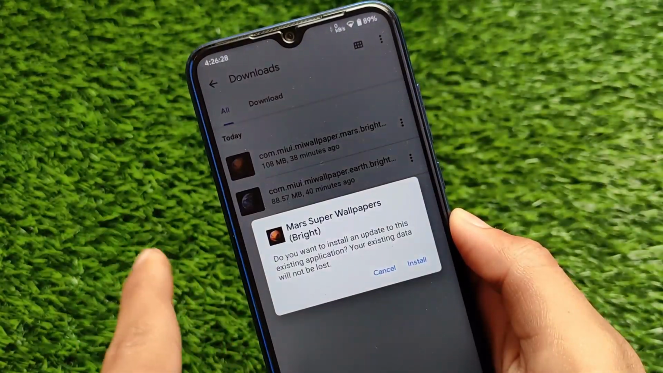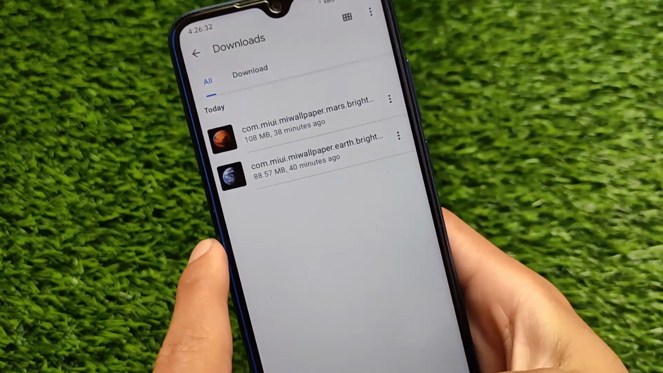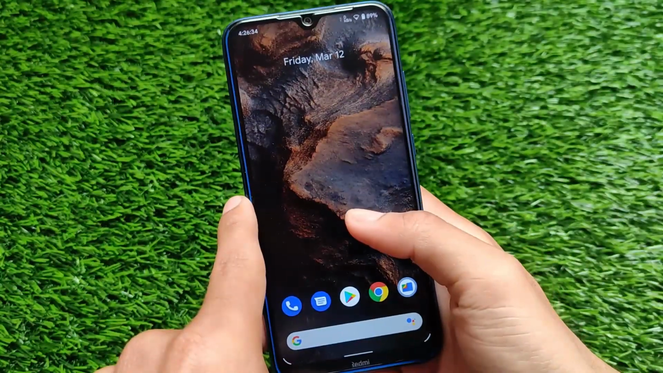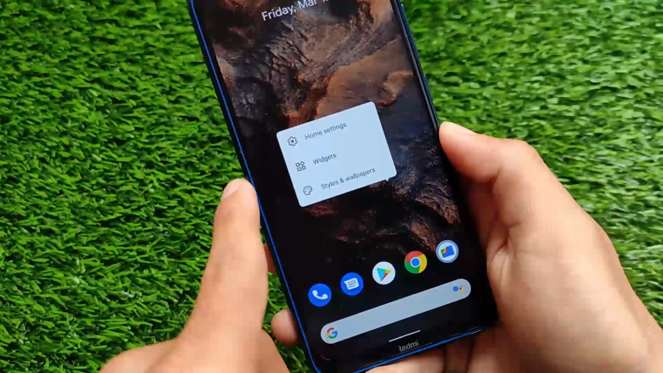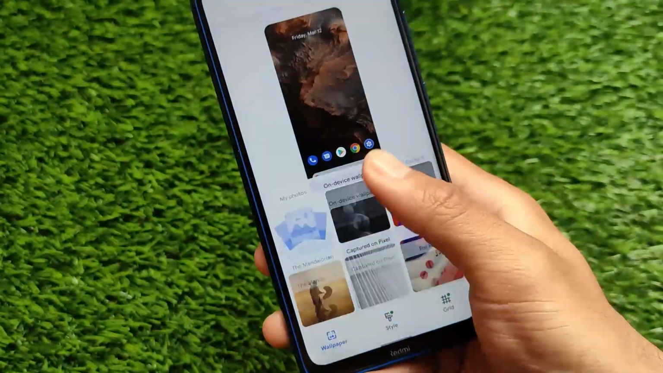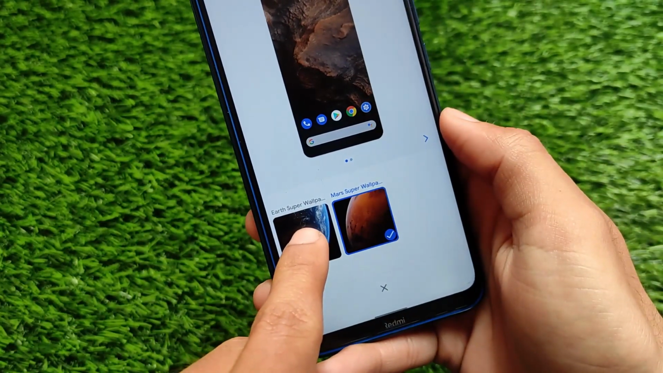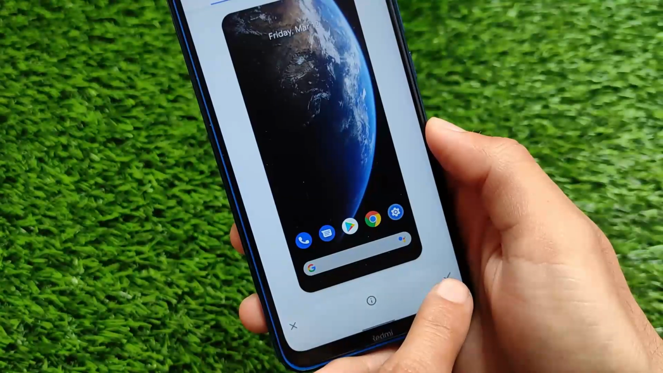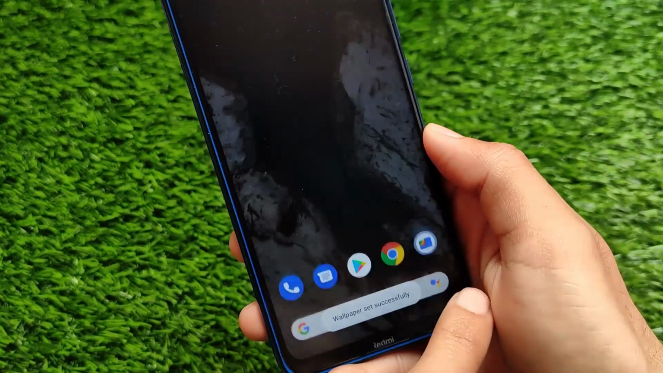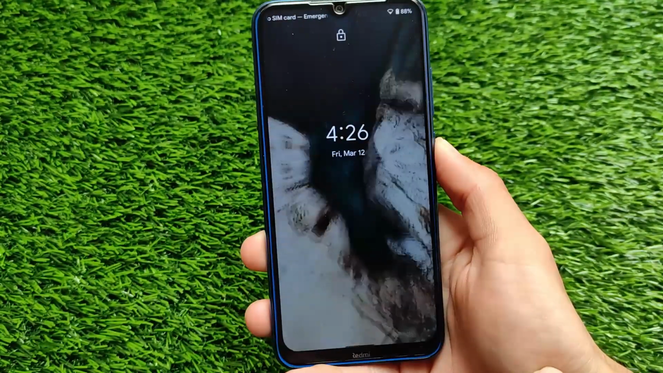If you're using a Pixel device, or if you're already using Google Wallpapers, the steps are the same as I previously told you. You just need to hold, go to styles and wallpapers, and you will get the live wallpapers very soon. But if you're using any other ROM, any other software, you just need to install the Google Wallpapers app from the Play Store. The link is in the description, and you will be able to install those on your device without any kind of issues.